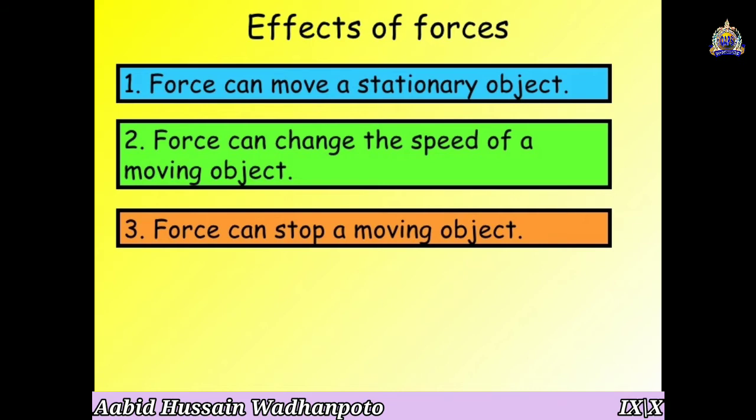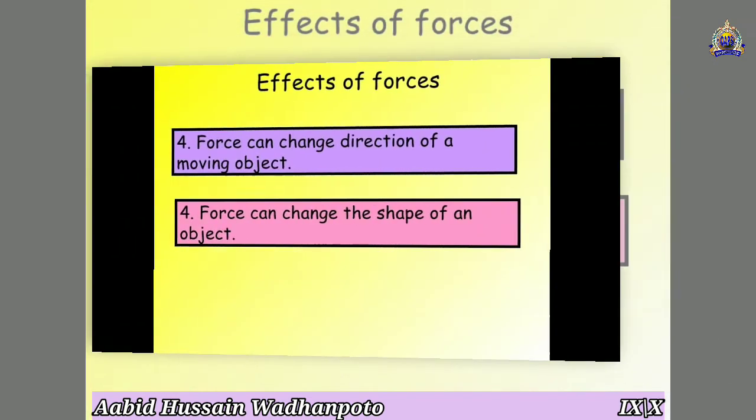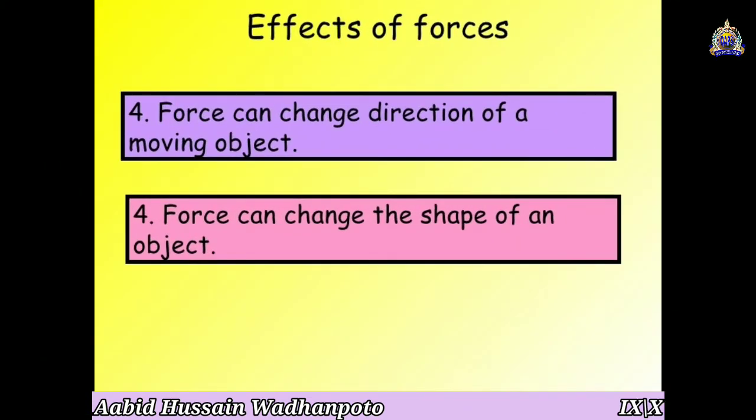So we can say that there is a friction force which is responsible for that. Okay, so simply we can say that any object can be stopped due to applying force. Number 4 here, force can change the direction of a moving object.